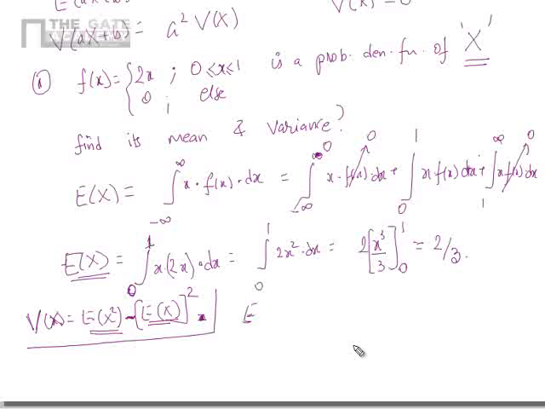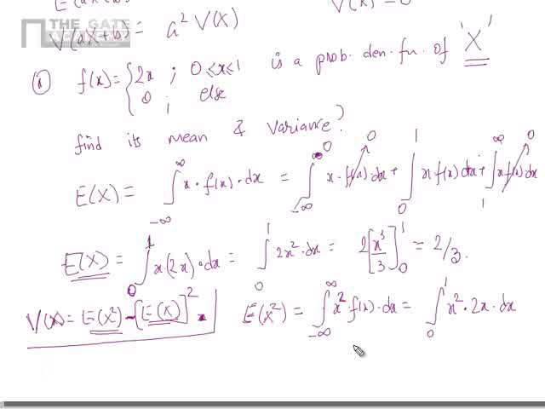E of x square is nothing but the integral from minus infinity to infinity of x square into f of x dx. The f of x is defined only in 0 to 1, and everywhere else it is 0. So this would become the integral 0 to 1 of x square into 2x dx.